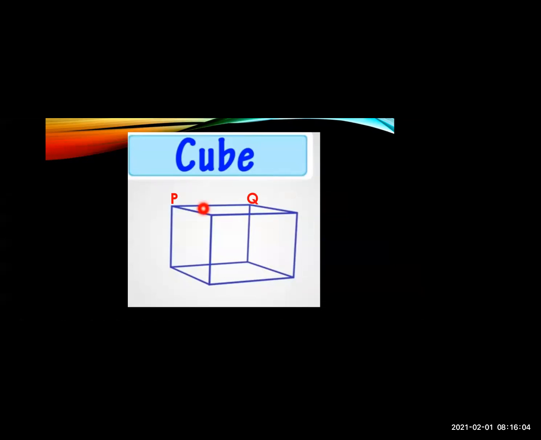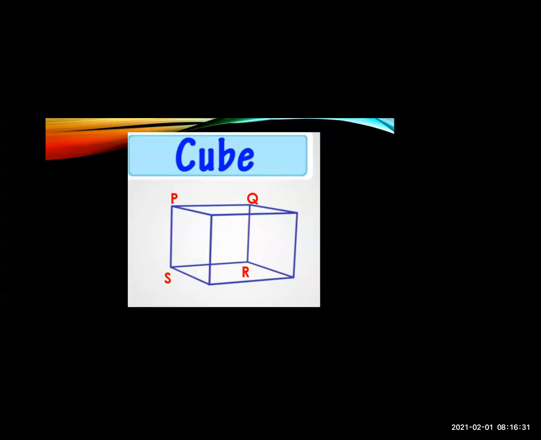So first vertex I have given the name P, second Q, then R, then S. Now see this P, Q, R, S. How many edges do these have? 4. PQ first, QR second, RS third, and PS fourth. So this square shape has 4 edges.